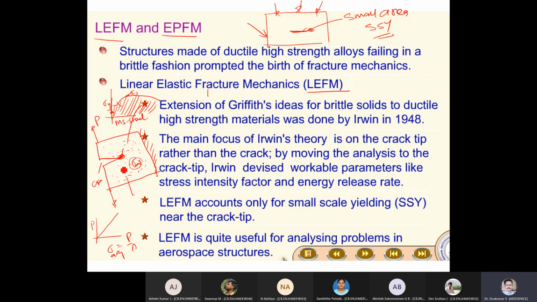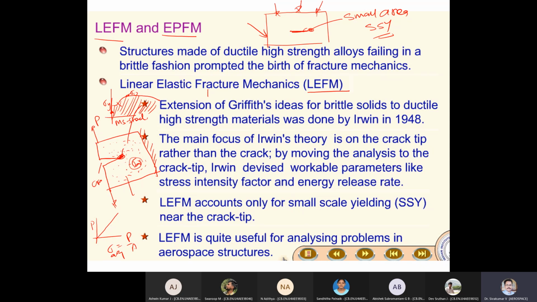That means the zone got plasticized, because it went into the plastic zone. I hope you know the character of the plastic zone. Once you remove the load, it will not come back to its original position. The atoms or molecules are disturbed. It may come back slightly, but it will not go back to its previous location. That is the permanent deformation or set in any material once it crosses the yield stress level.